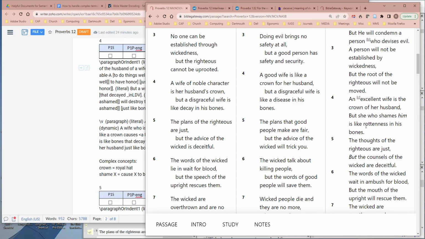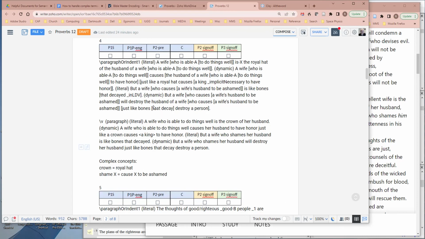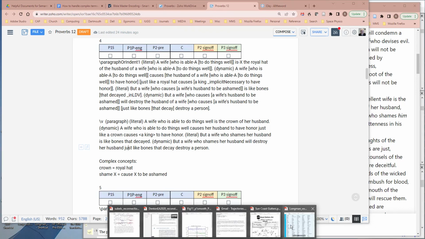I also considered using the adjective rotten for rotten bones, but rotten only occurs a couple of times in the Bible, and rotten is not in the Longman Defining Dictionary. It turned out that decay is not currently in our system, but it is in the Longman Defining Dictionary.